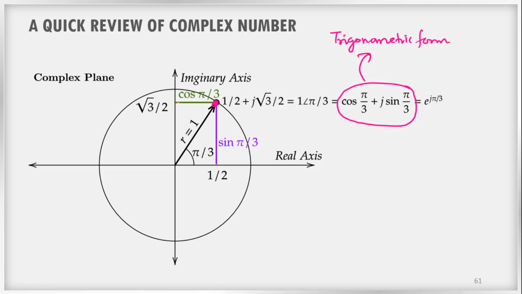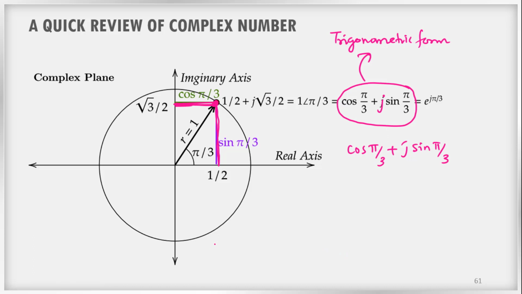First we have to represent the horizontal distance, that is cos pi by 3. So this length is cos pi by 3, and this is the vertical distance. Vertical distance is nothing but sine pi by 3. So you have to multiply by j because it is in the complex plane. So cos pi by 3 plus j sine pi by 3. This is another format of representation, known as the trigonometric form of complex numbers.